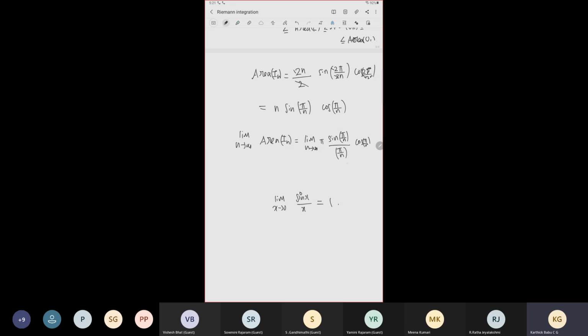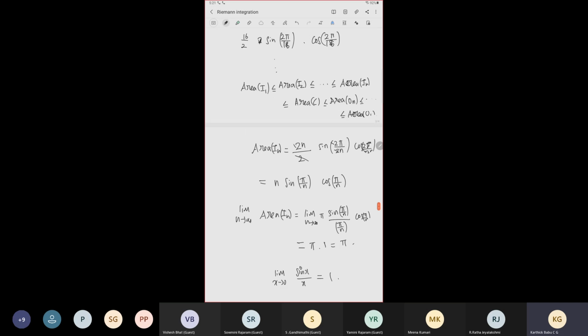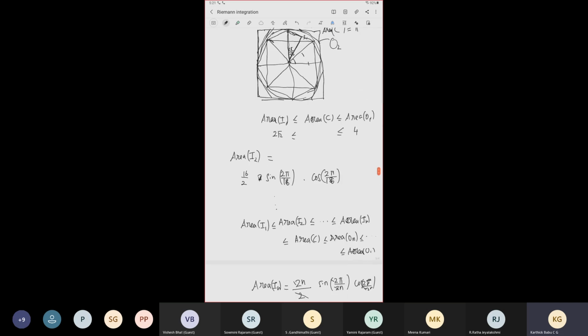And this whole thing will go to 1 by this definition. So pi will come outside. So the other limit will be 1, so it will remain pi. So it is pi actually. So when n becomes larger, these inside polygons' areas will converge to pi.